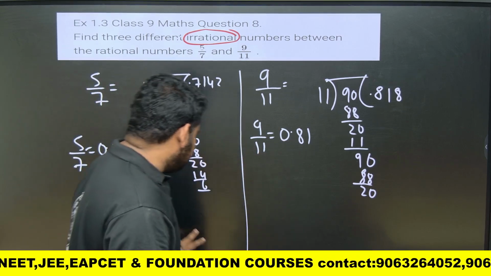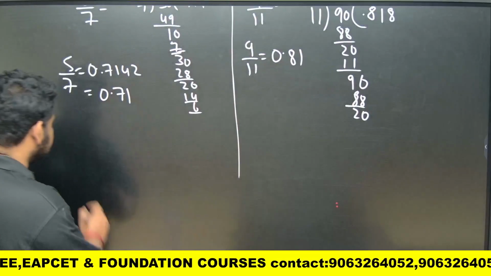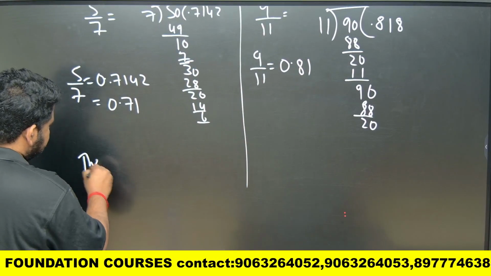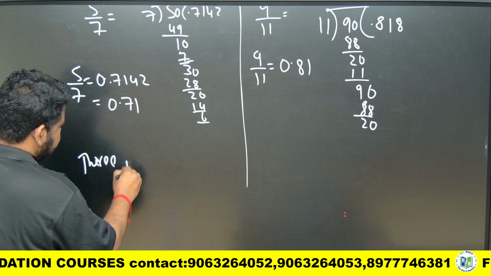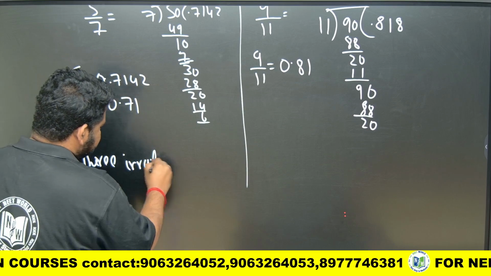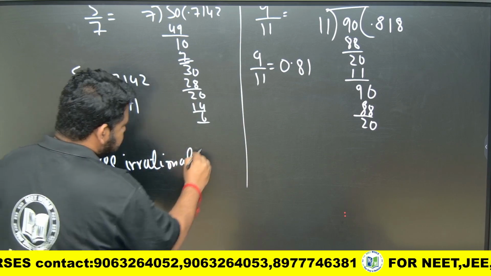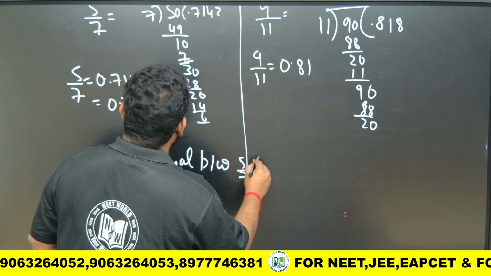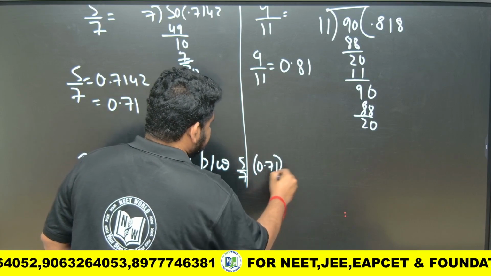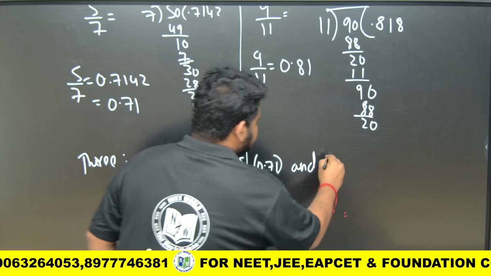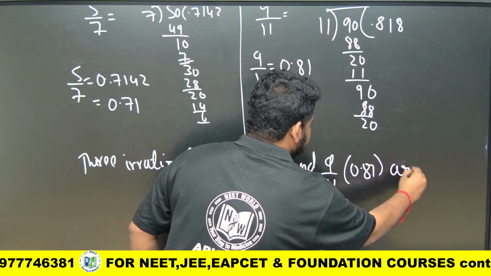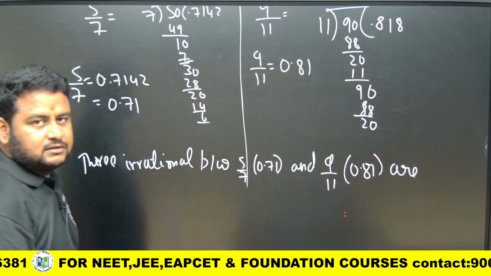Now we have to find three irrational numbers between 0.71 and 0.81.